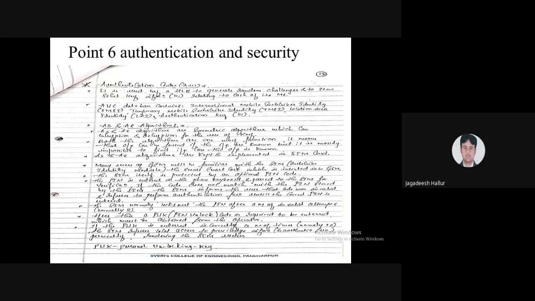He has one unlocking key, that is the PUK, the personal unlocking key. If the vendor enters that PUK, then and only then will your SIM card become activated. If the vendor also enters the PIN incorrectly three to four times, the SIM card will become useless.